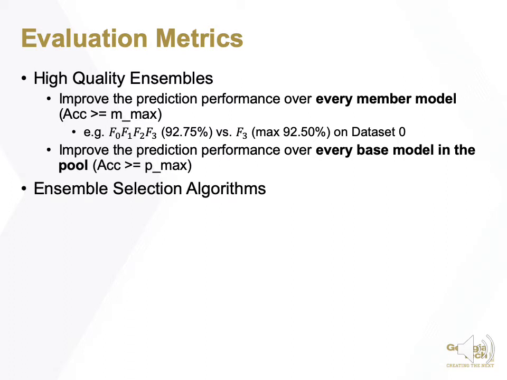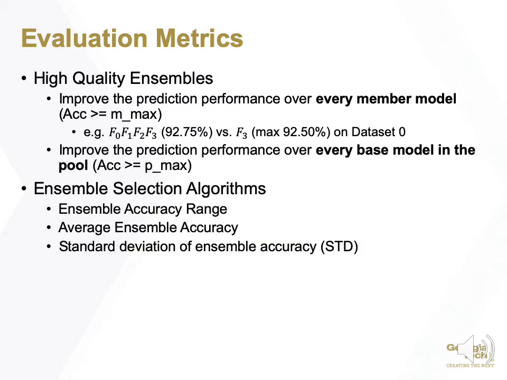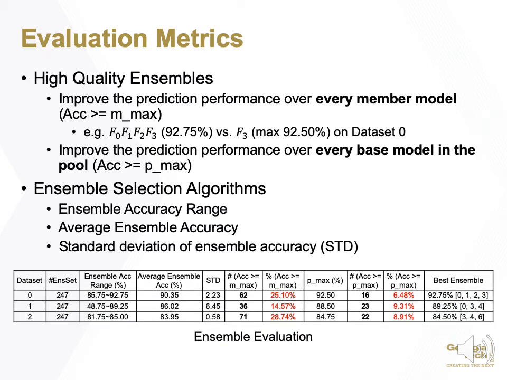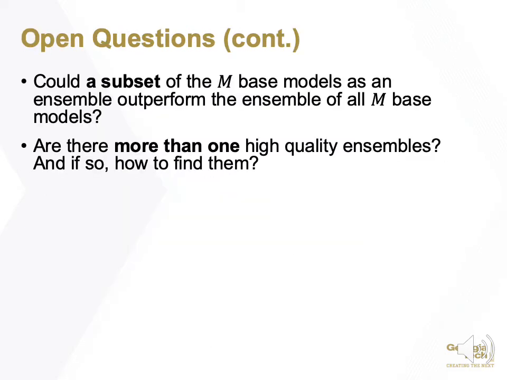In order to evaluate ensemble selection algorithms, we also propose ensemble accuracy range, average ensemble accuracy, and standard deviation of ensemble accuracy of the selected ensemble teams. This table shows the ensemble evaluation example. From this table, we can also observe that the percentage of high-quality ensembles among the total 247 candidate ensembles is below 30%. So the answers to the above two questions are yes.